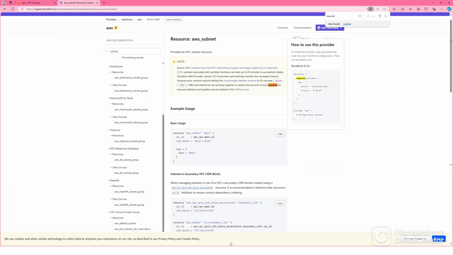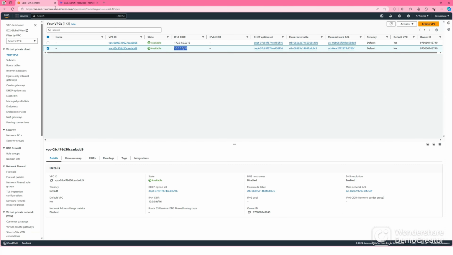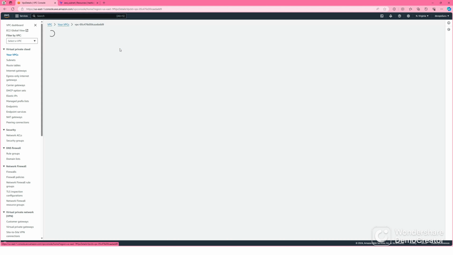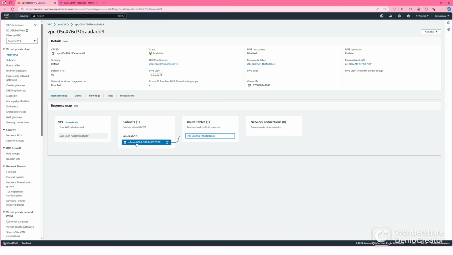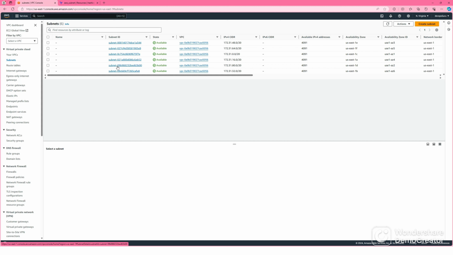Let's see that subnet. So this is the VPC, right? Let's go inside this VPC. We have created one subnet, which is this one. Let's go to subnets. Refresh.